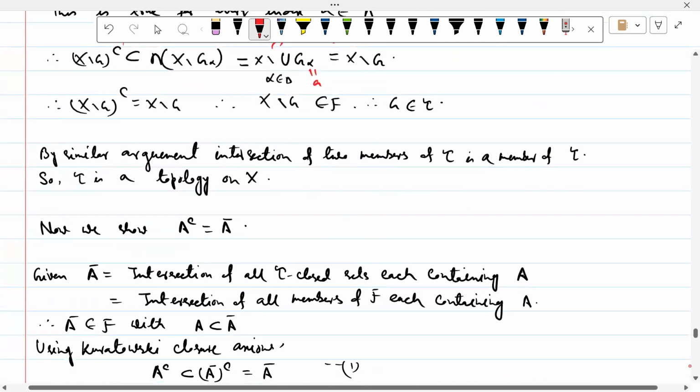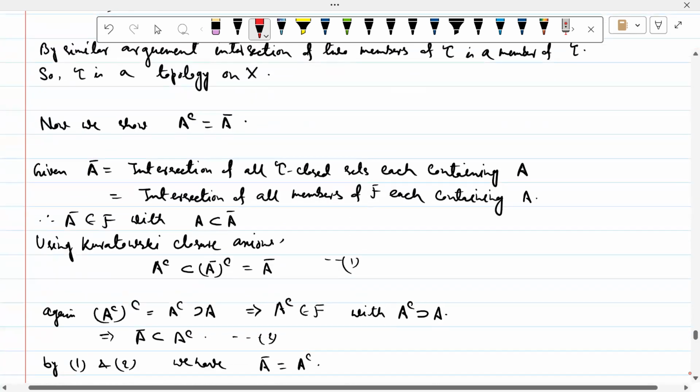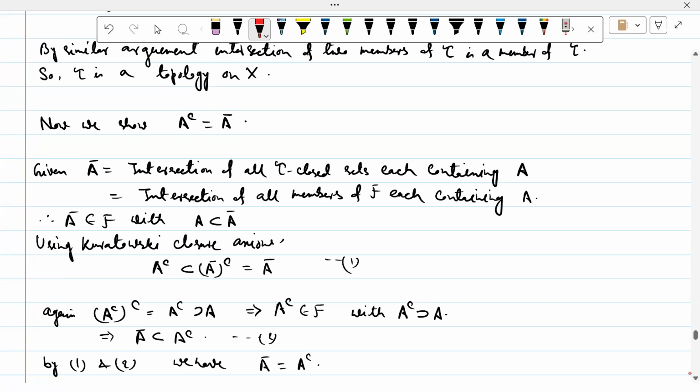Now we show this A closure is exactly equal to A bar. Now come to the definition. Given A bar equal to intersection of all tau closed sets, each containing A. So this is the definition. So A কে contain করে যত tau closed আছে তাদের intersection. So tau closed মানে কি? Intersection of all members of F, each containing A. So A কে contain করে যত F এর member আছে, tau তে closed মানে তারা F এ আছে by definition.